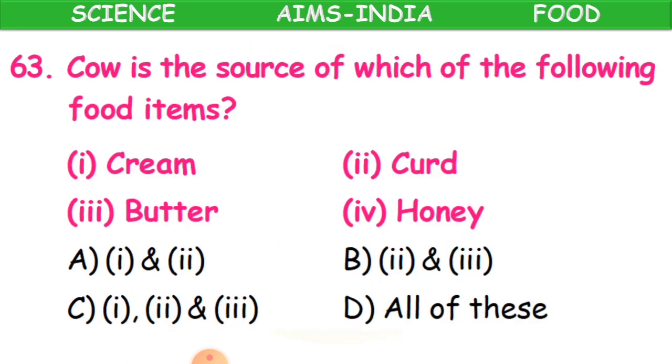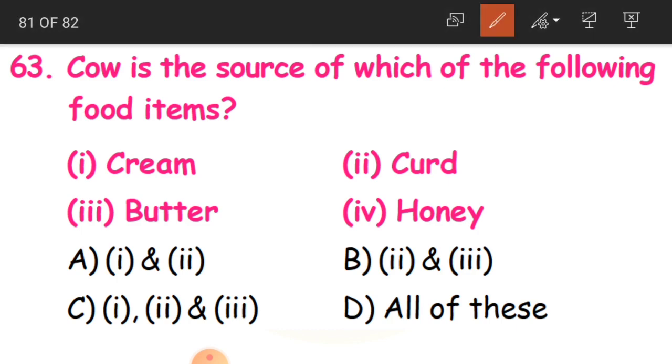Clear? Now, 63rd question, children. Cow is the source of which of the following food items? So cow means what? Which is going to give us milk. So here we have to identify which of the following food items we are going to get from cow.